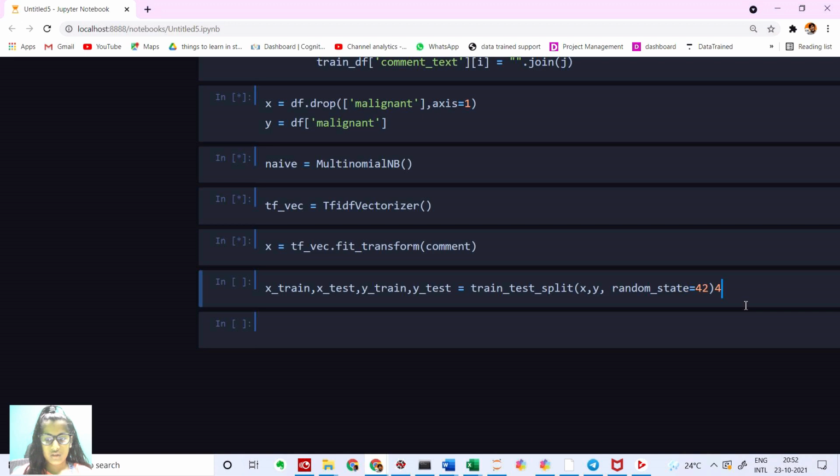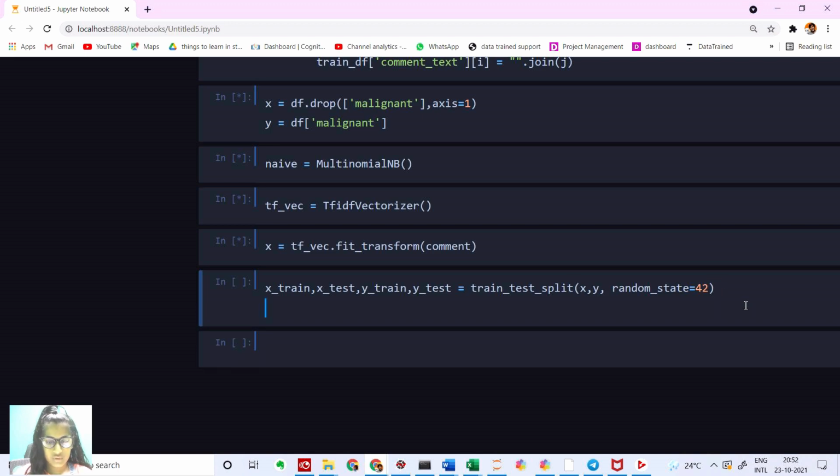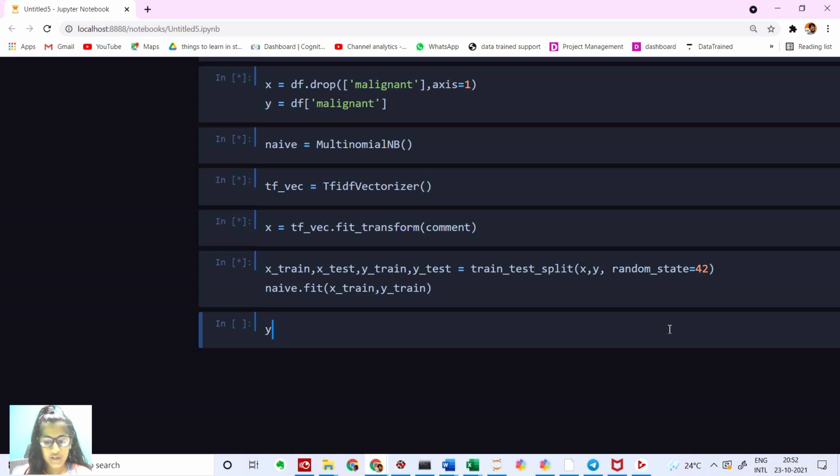And then I'm gonna say naive dot fit here itself, naive dot fit x train comma y train. Let's run this, and then we have to predict. So I'm gonna say y predict is equal to naive dot predict x test. Yes guys.